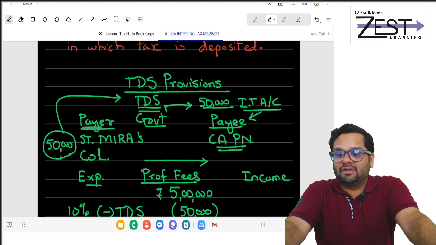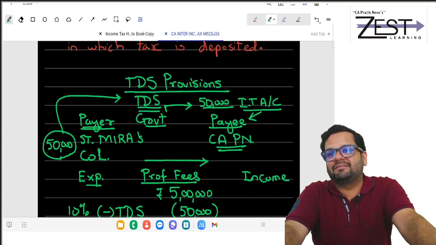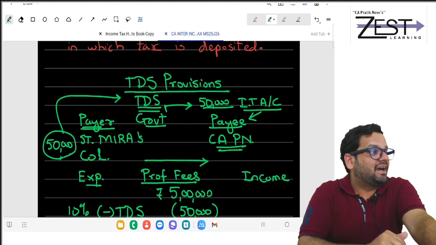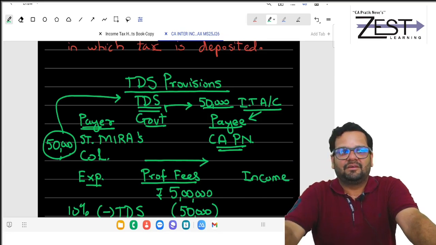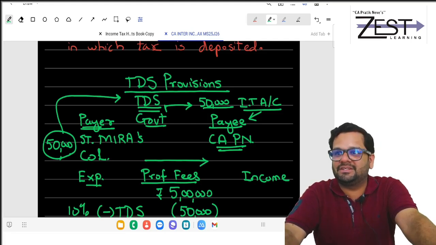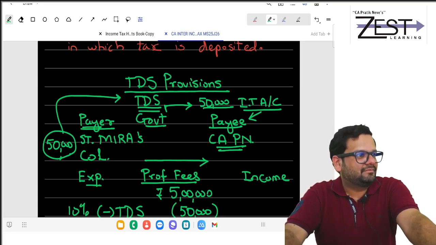In short, when someone does TDS, that income becomes white. Now this cannot be black. This has become white because it has come in the system. So government wants to create this strong system. So government says even if there are fewer income tax officers and even if there is self-assessment, we can monitor you. They have my financial horoscope now. They can monitor me easily. I cannot misdeclare anything. Getting it?